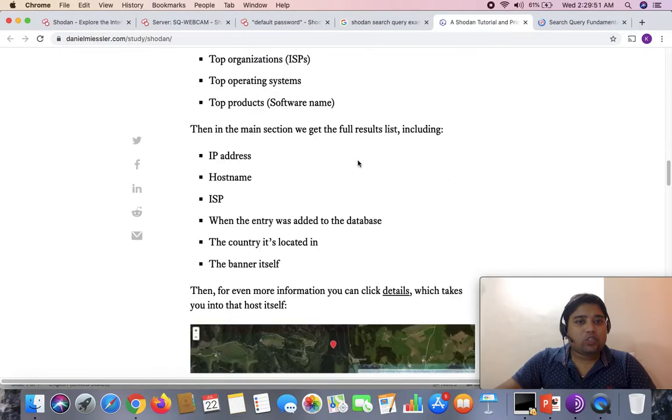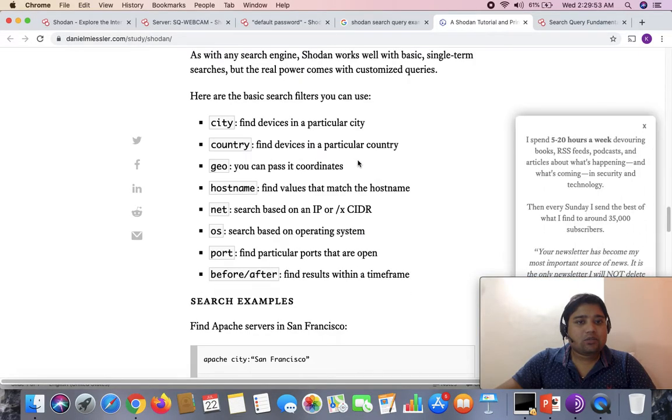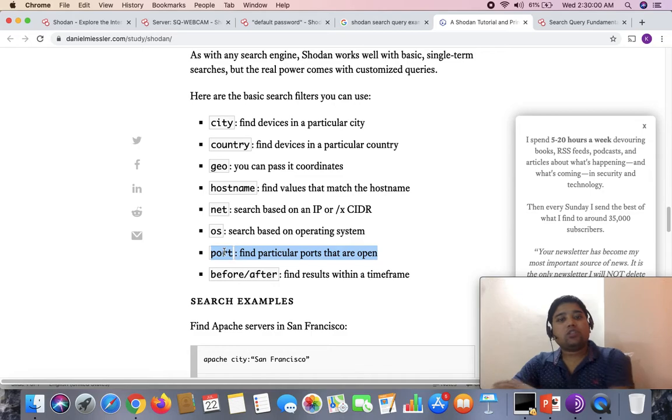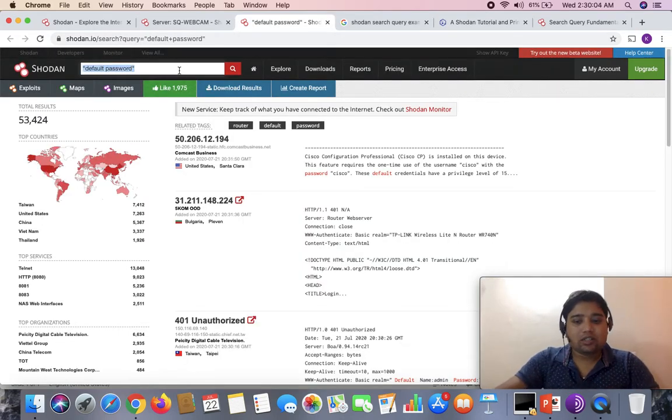So I'm taking you to one of the easiest ways. These are some search filters that you can utilize. For example, if you want to search for a specific port, you can utilize this. Let me show you a demonstration.